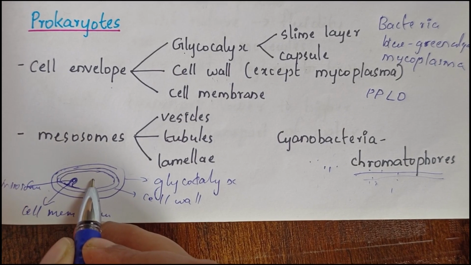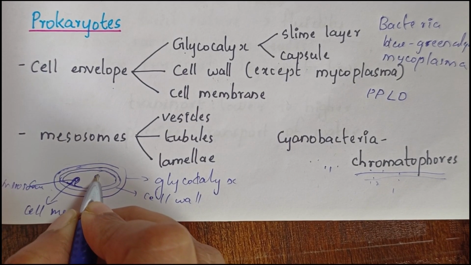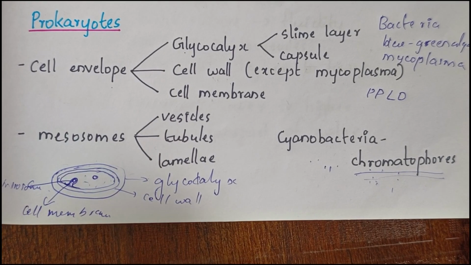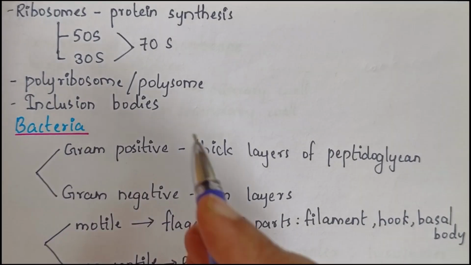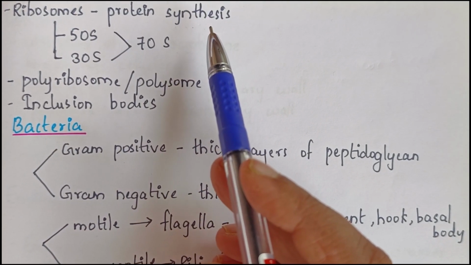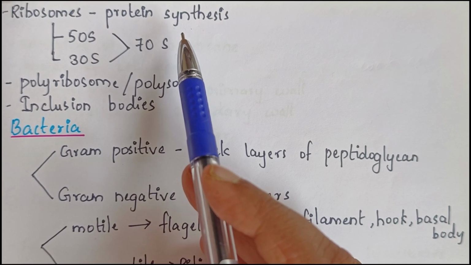Then the next structure we have inside the prokaryotic cell is the ribosomes. And this is the cytoplasm. It is present in all cells. Ribosomes are the main site for protein synthesis inside the cell.